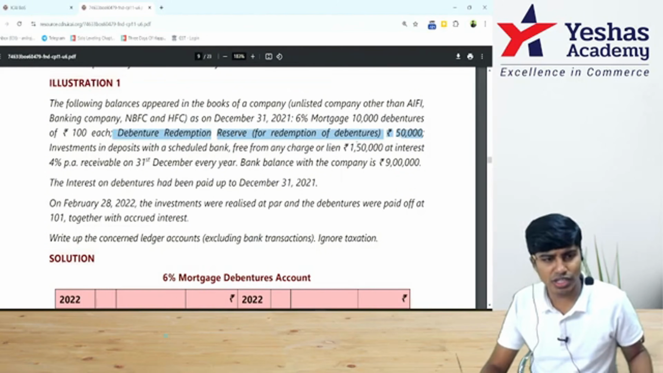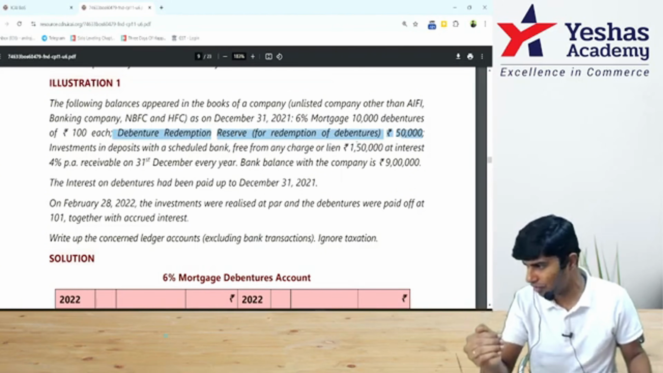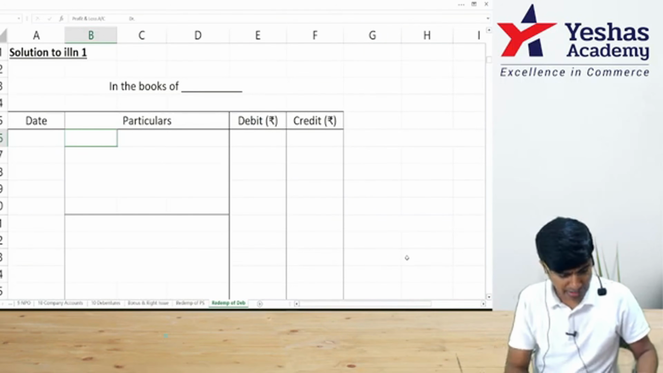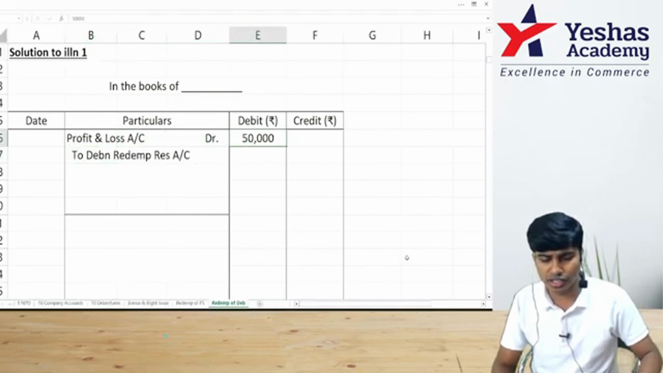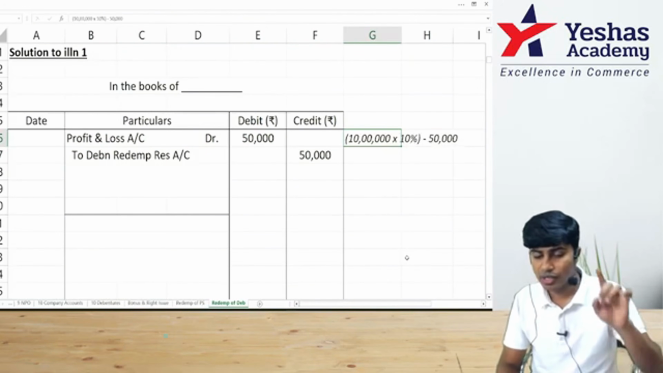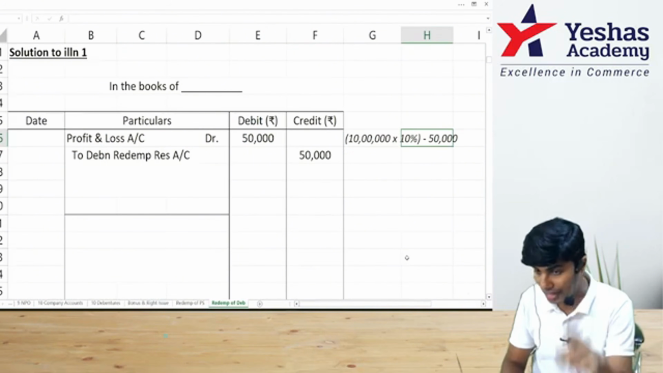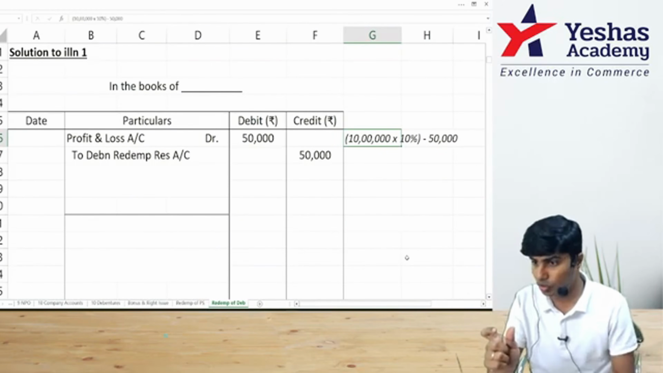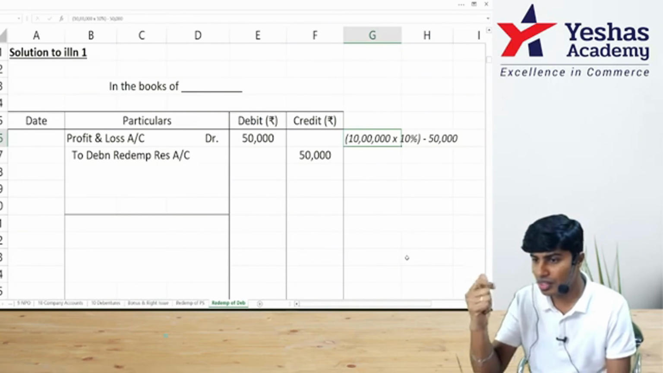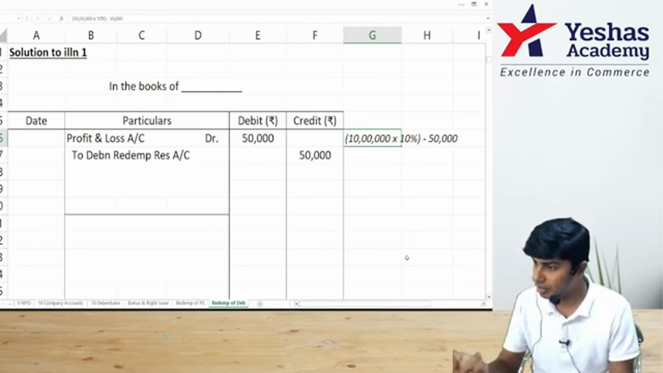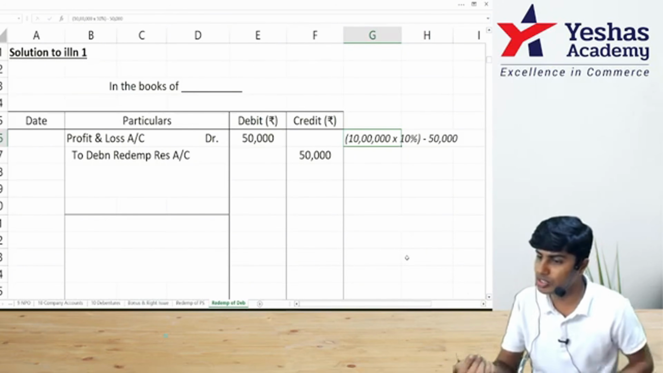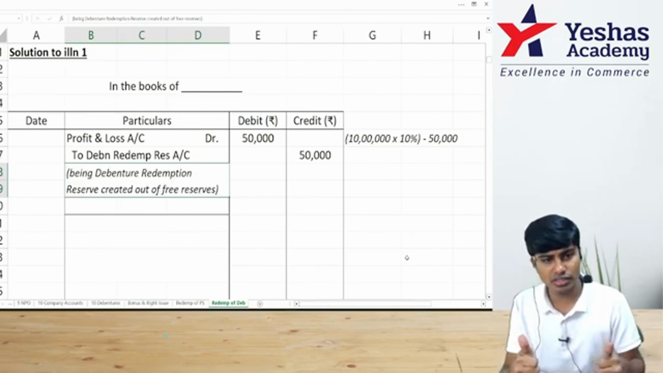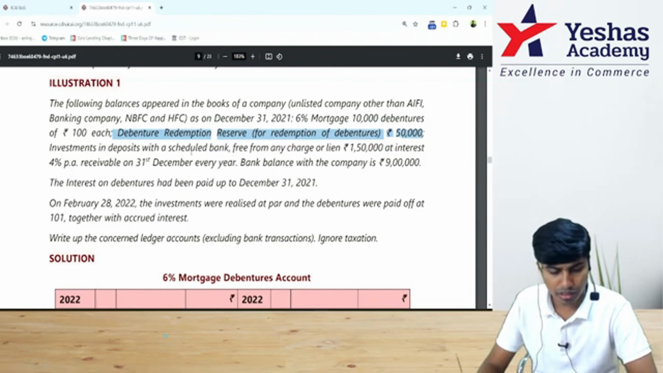When we create balance 50,000 DRR, DRR account should be credited by 50,000 and debit will be P&L or general reserve, whatever reserve is there. So I would write the entry as profit and loss account debit to debenture redemption reserve 50,000. How is it 50,000? 10,000 debentures into 100 each is 10 lakh rupees, the nominal value of total debentures. Multiply that with 10%. This is the extent to which DRR should be maintained. From that, deduct 50,000, the extent to which DRR is already there. So this is the DRR that we created. Got this? Yes. Now, continue reading the question.